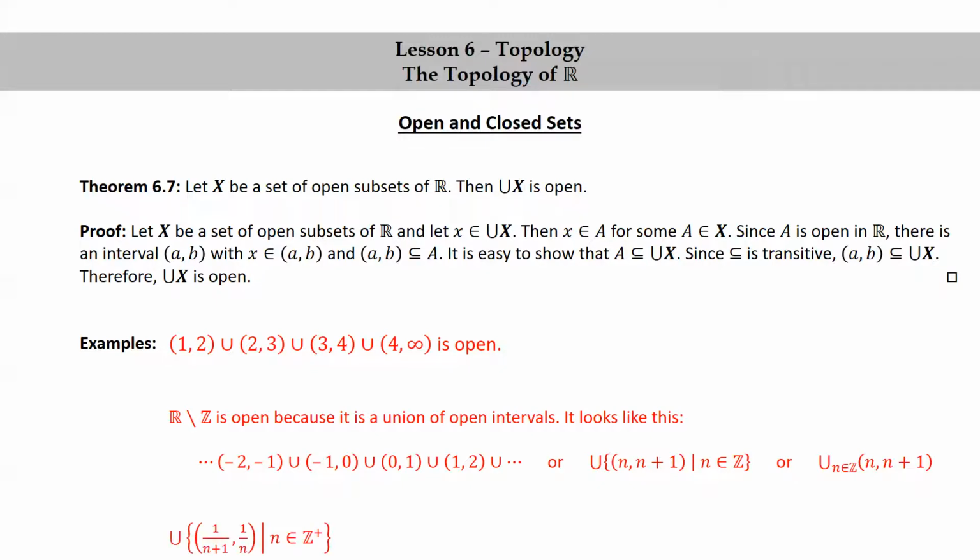One more example. If we look at the union of the intervals (1/(n+1), 1/n), where n is a positive integer, that's going to look something like this. We have ... union (1/5, 1/4) union (1/4, 1/3) union (1/3, 1/2) union (1/2, 1). Notice how the infinite part goes infinitely inward towards 0. Well, this is open because it's an infinite union of open intervals.